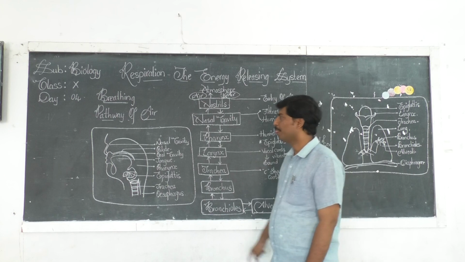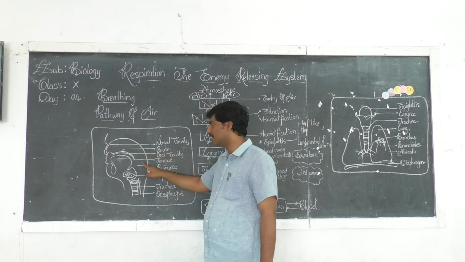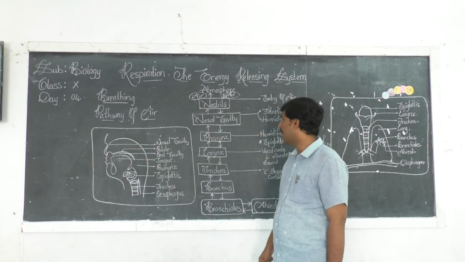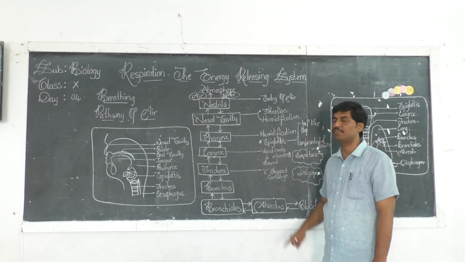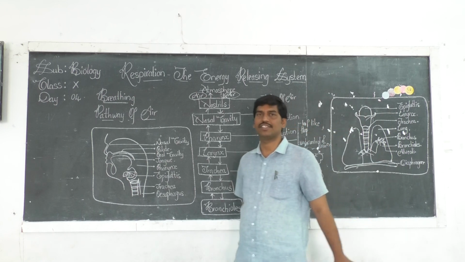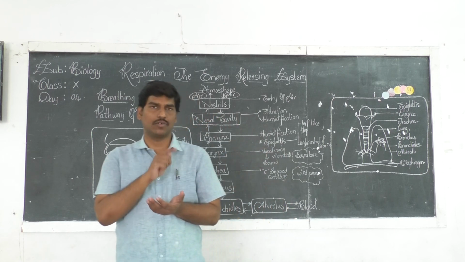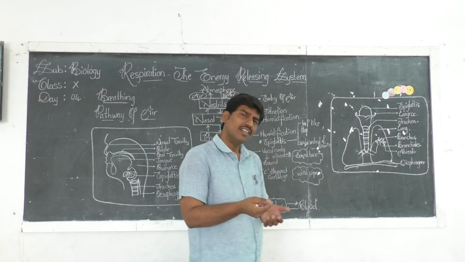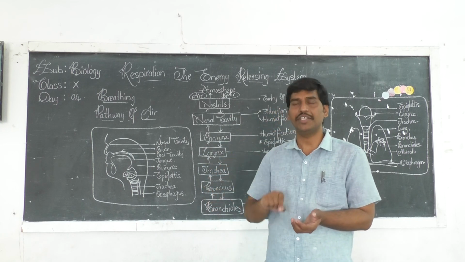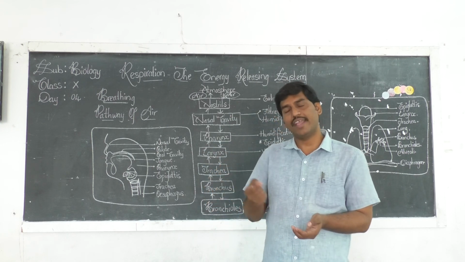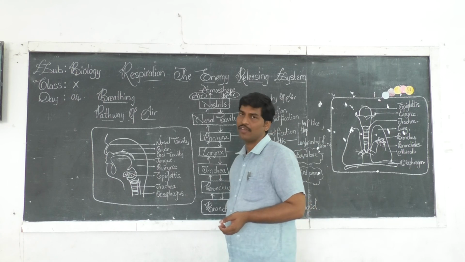Both the nasal cavity and the oral cavity open into the pharynx. In the same way, the air from the nasal cavity enters the pharynx, and further humidification takes place in the pharynx. Now, children, you may get a doubt: the food also enters into the pharynx, and air is also entering into the pharynx.